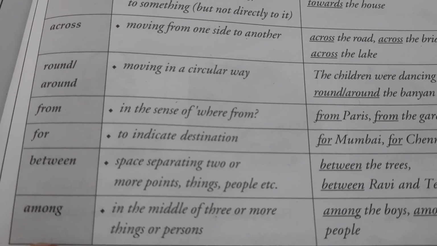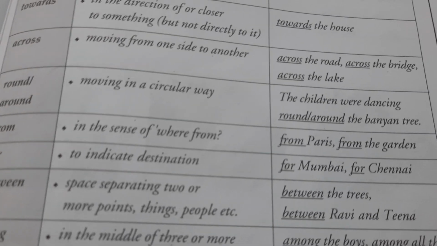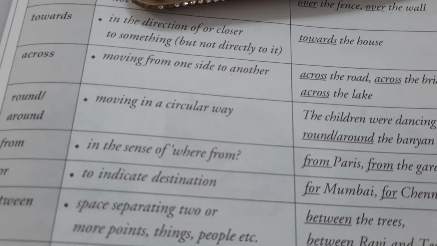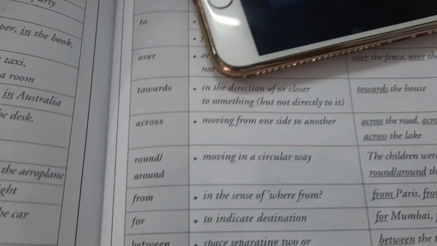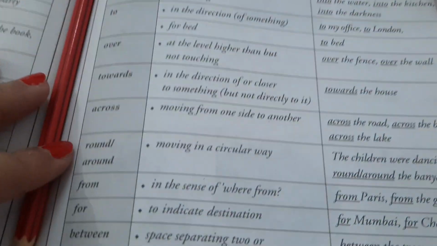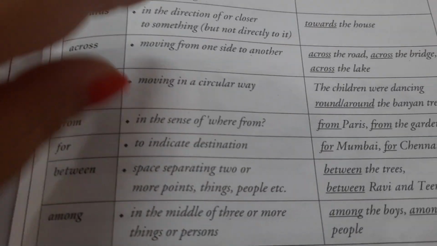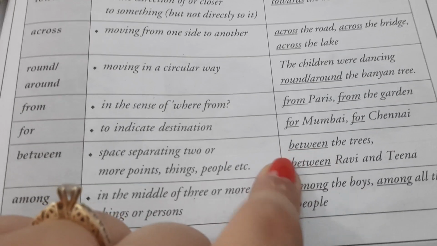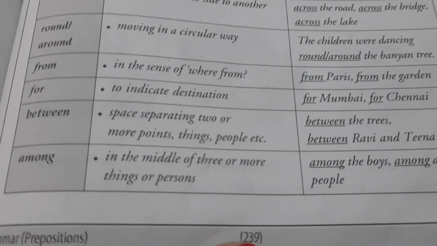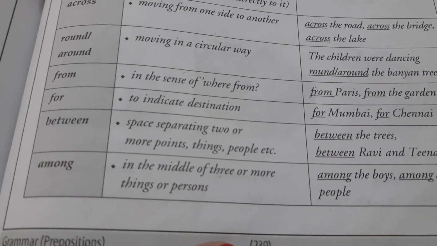Then is between, space separating two or more points. Between the trees. Now, if I say the pencil is just in between the phone and the desktop, so that's how you say in between. Space separating two or more points, things or people, between the trees. Between Ravi and Tina, maybe there's a fight between Ravi and Tina, if I say.